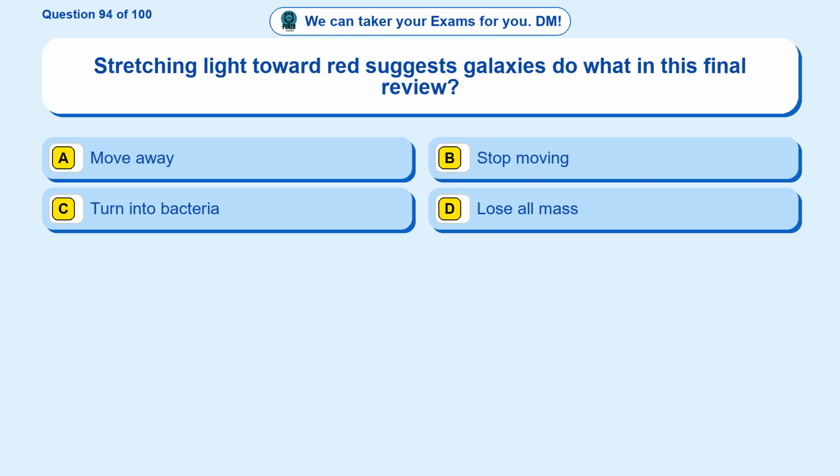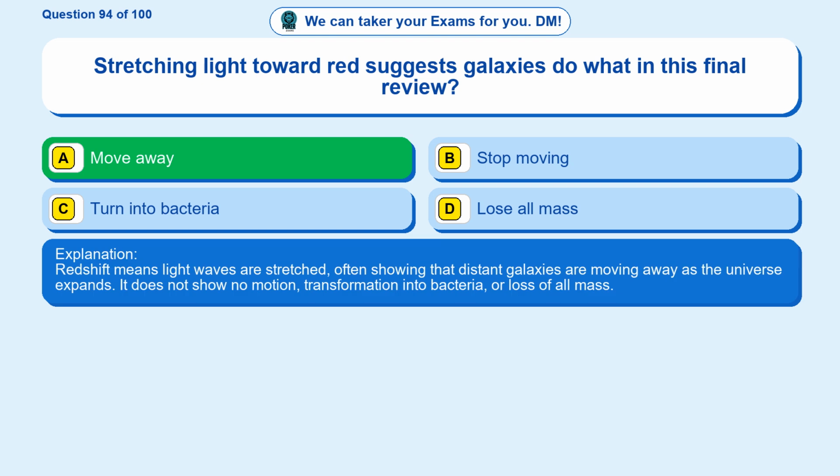Question 94. Stretching light toward red suggests galaxies do what in this final review? Option A, move away. Option B, stop moving. Option C, turn into bacteria. Option D, lose all mass. The correct answer is option A. Move away. Redshift means light waves are stretched, often showing that distant galaxies are moving away as the universe expands. It does not show no motion, transformation into bacteria, or loss of all mass.